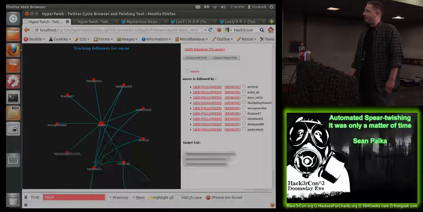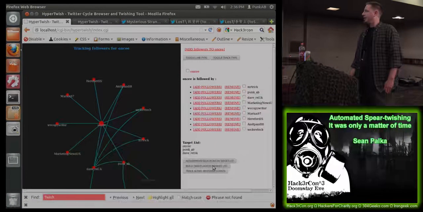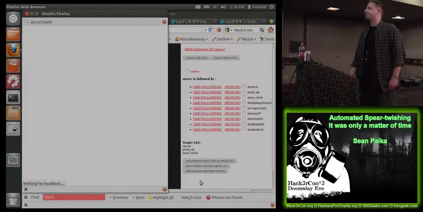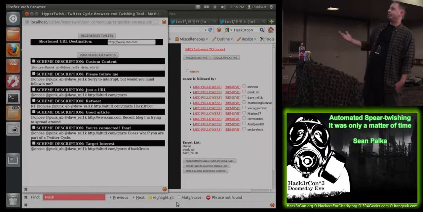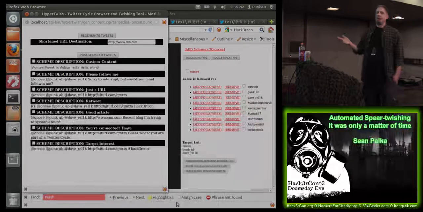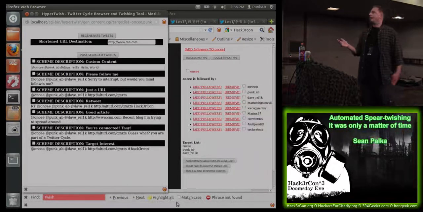So, once we have something in the graph that we want to look at, we'll add them to a target list. So we'll add these three. So the next step is to actually build some tweets against them. So this is basically the interface to the generative grammar that we wrote.